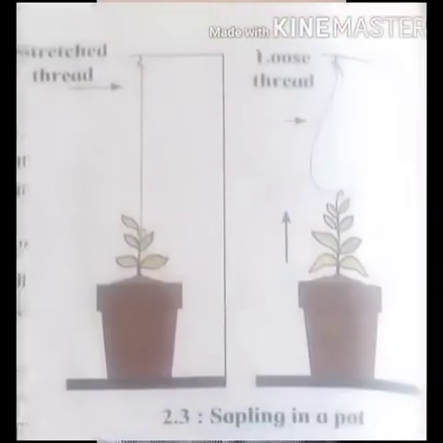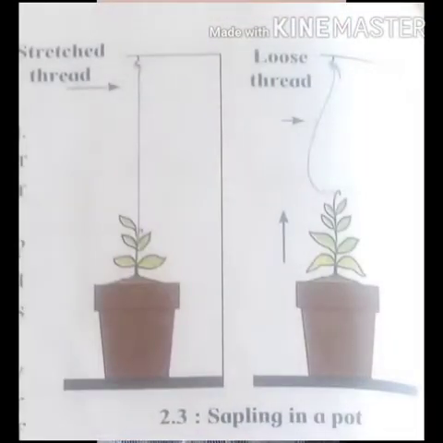Now take a plant. We'll do this activity when you come to school, but till then you try this activity at home. Take a plant and tie it with a thread. Keep watering the plant, and after some days, what will you observe? The thread has become very loose because the plant has grown big. So from that loose thread you will come to know that the plant is growing.